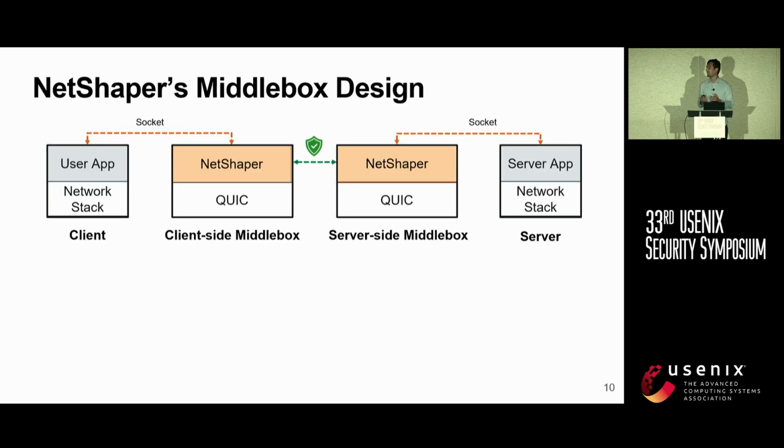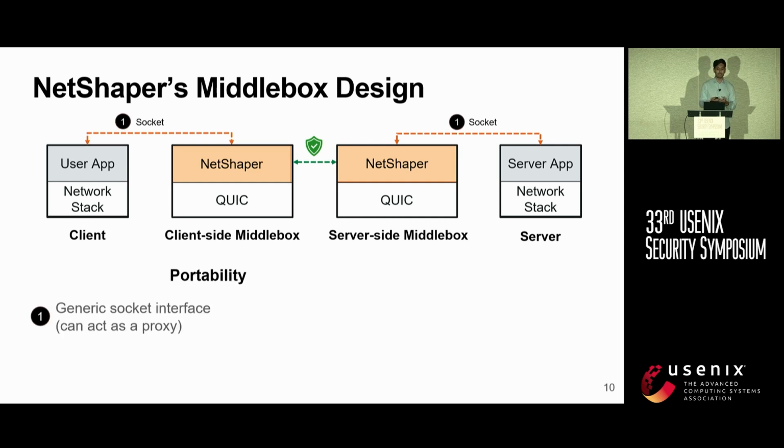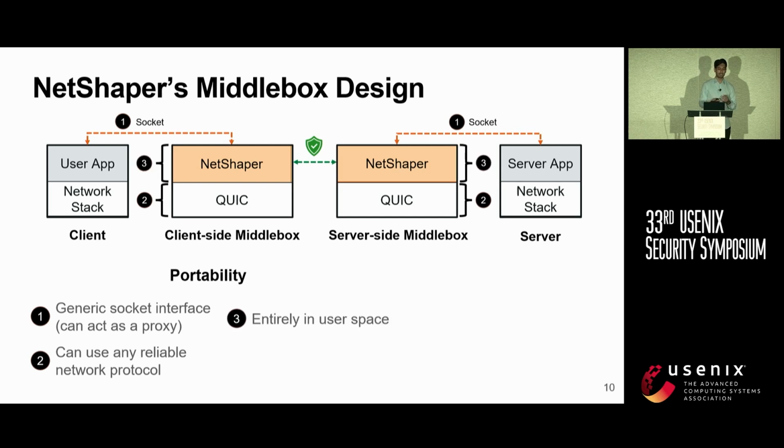We designed the endpoints as network middle boxes, which are modular and portable so that they can be deployed without requiring any modification of the end hosts. In addition, the middle box can use any typical socket interface to communicate with the client or the server. As such, it can act as a typical proxy. While our implementation uses QUIC as the protocol underneath, in principle, one can use any reliable network protocol for NetShaper. The entire application is designed to reside in user space, thus not requiring any kernel modification.